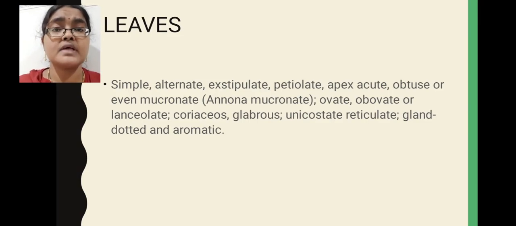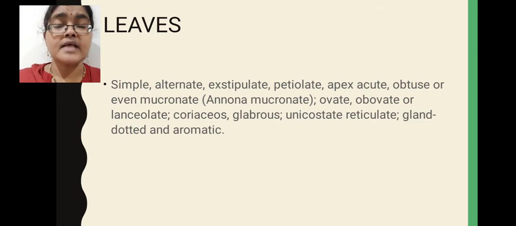Next, some leaves are very soft in nature. That is why that character is mentioned as glabrous, smooth nature. When you touch, the leaf surface is smooth in nature. That is called glabrous condition of the leaves. Venation, if you observe, you will see unicostate reticulate venation. Venation means arrangement of veins, veinlets and lateral veins. This arrangement is called venation. Here unicostate reticulate venation you will see.